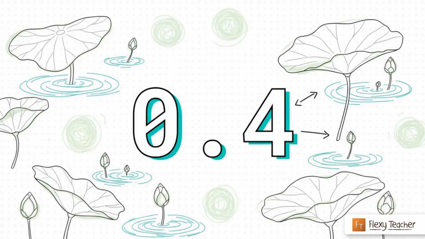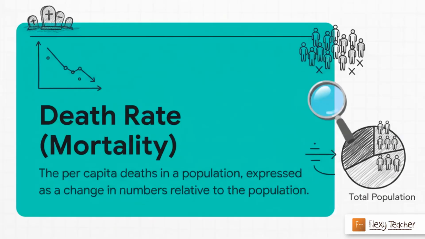So look at this. मान लो एक pond में 20 lotus plants हैं. Over the year, 8 new lotus plants come up. तो हमारा birth rate क्या हुआ? It's not 8. It's 8 divided by the original 20. That gives us 0.4 offspring per lotus per year. It's the per individual rate that's important here, right? And exactly the same logic applies to the death rate, which we call mortality. ये भी एक per capita measure ही है.